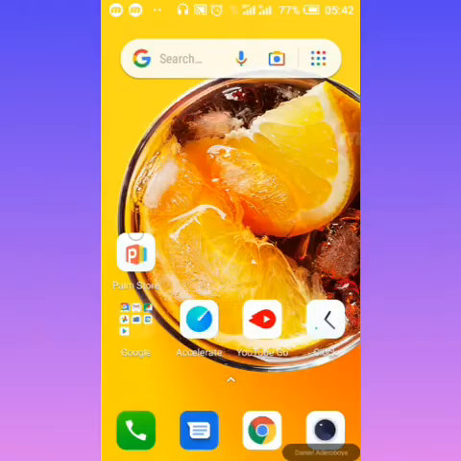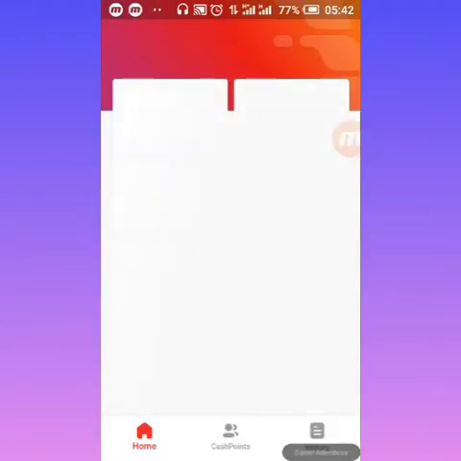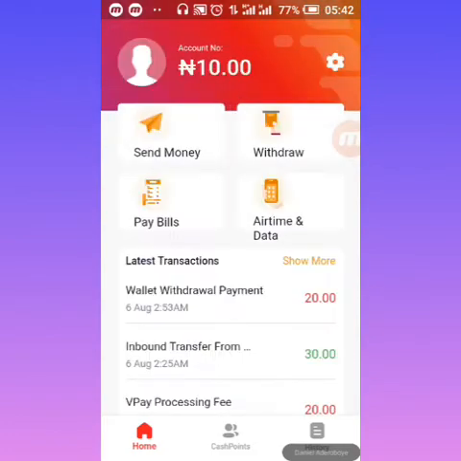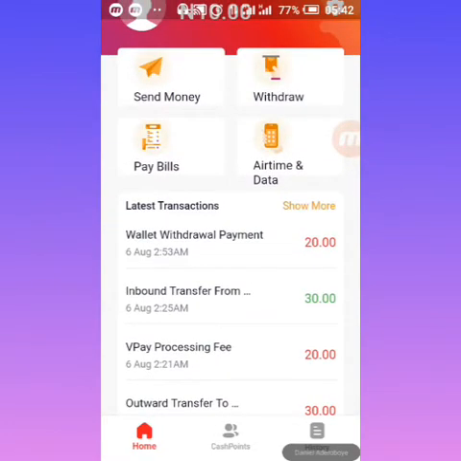So I am going to come back here. I've already downloaded the application, so I'm going to open the application now. I'm going to show you the interface of the application. So this application is going to appear. You should go into my own details automatically. Okay, so this is my own details, and I've actually done some transactions just to verify it.